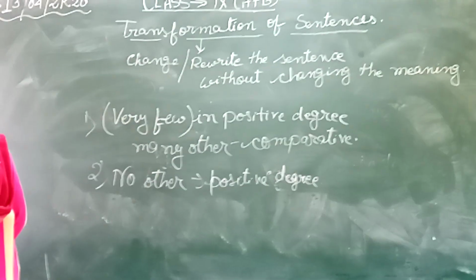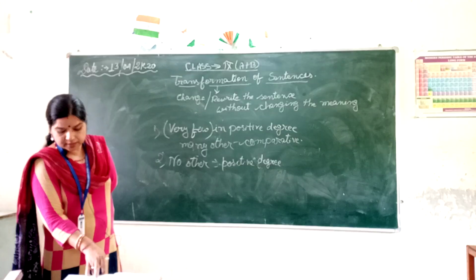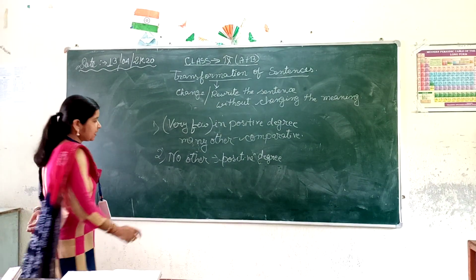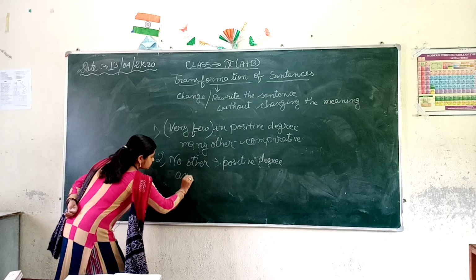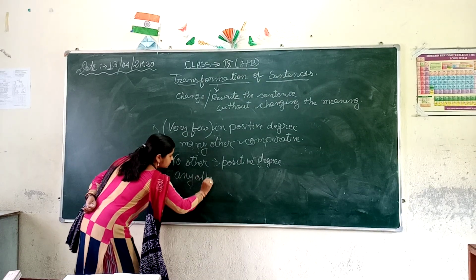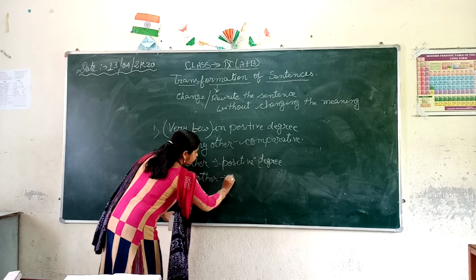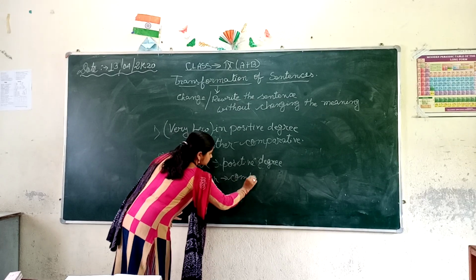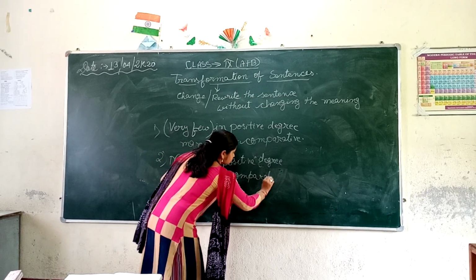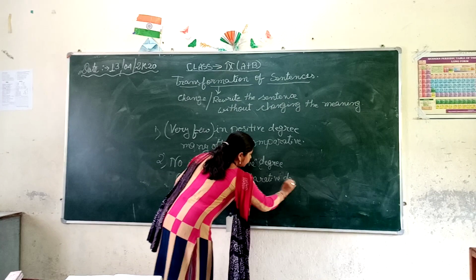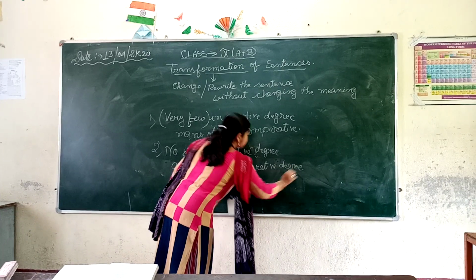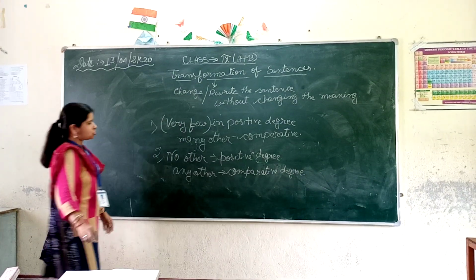When it is given no other, then I will write any other in the comparative form or degree. Just remember this and practice at home.